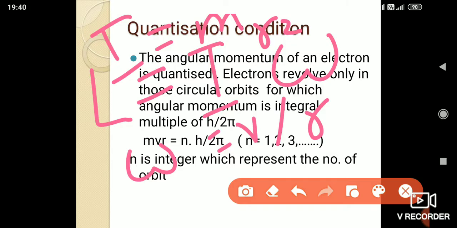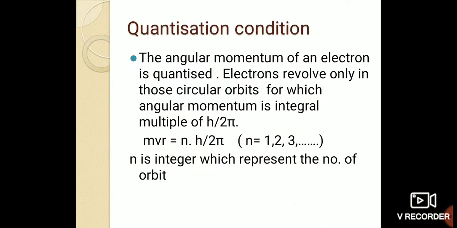So when you solve, angular momentum L is equal to m v r, where m is the mass, v is the linear velocity, and r is the radius. So that is about angular momentum.